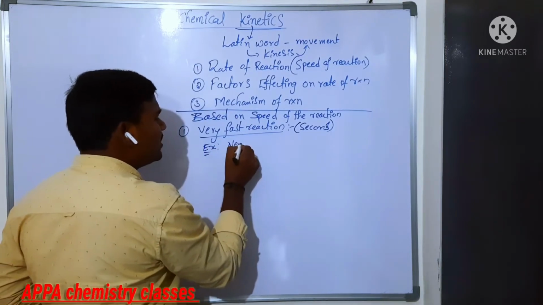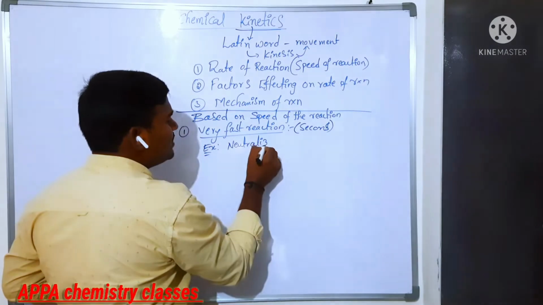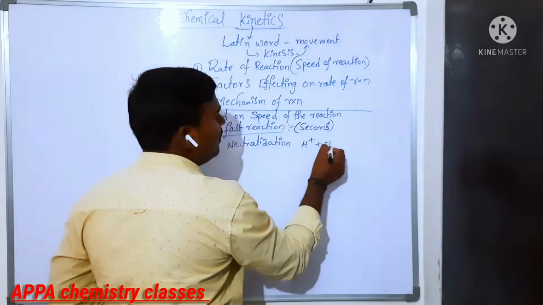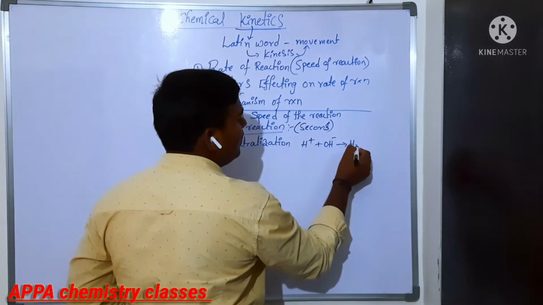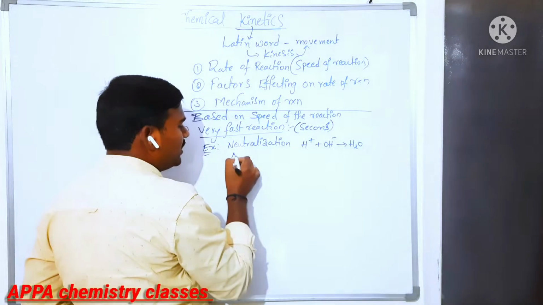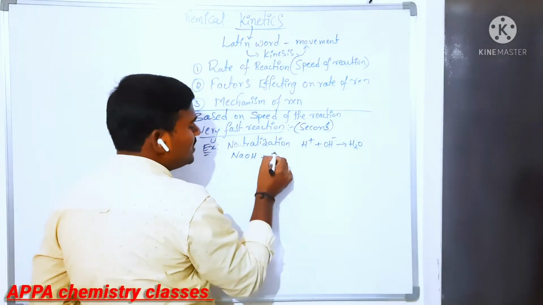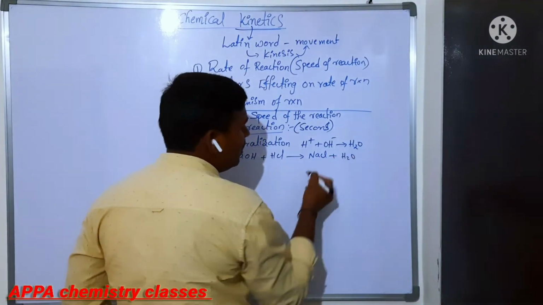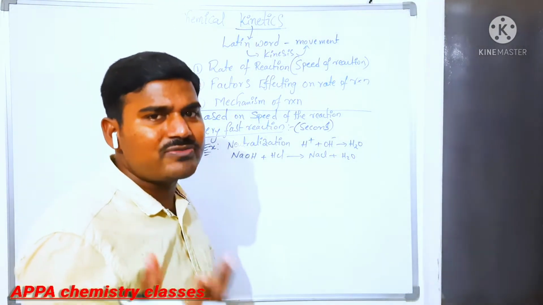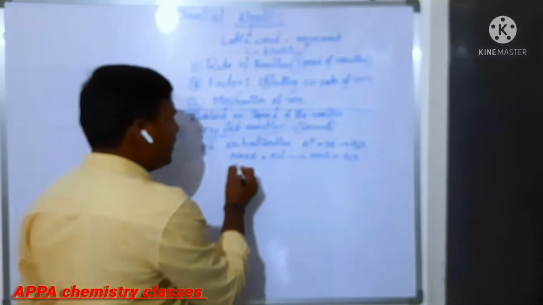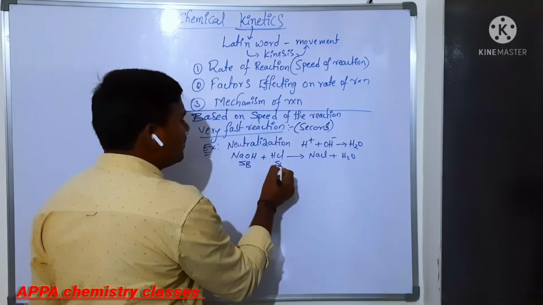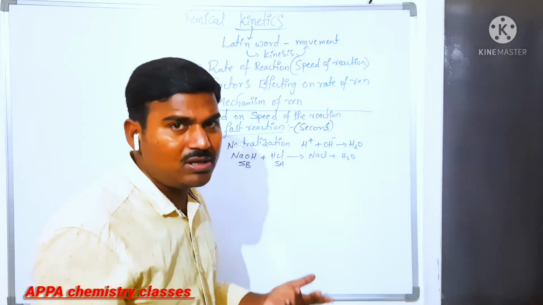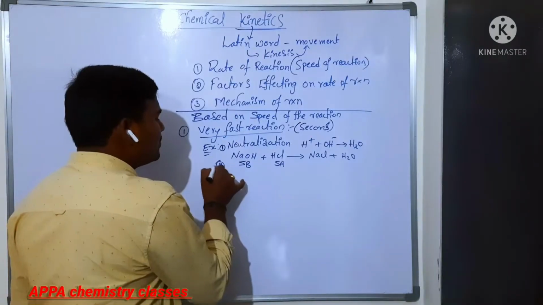Now you can take the example of neutralization reactions for this very fast reaction. Neutralization reactions are acid-base reactions. Acid reacts with base and forms salt and water. You can take NaOH plus HCl giving NaCl plus water. It is a very fast reaction. Within a fraction of a second that neutralization takes place between a strong base and a strong acid, which gives more number of ions, forming a strong salt.